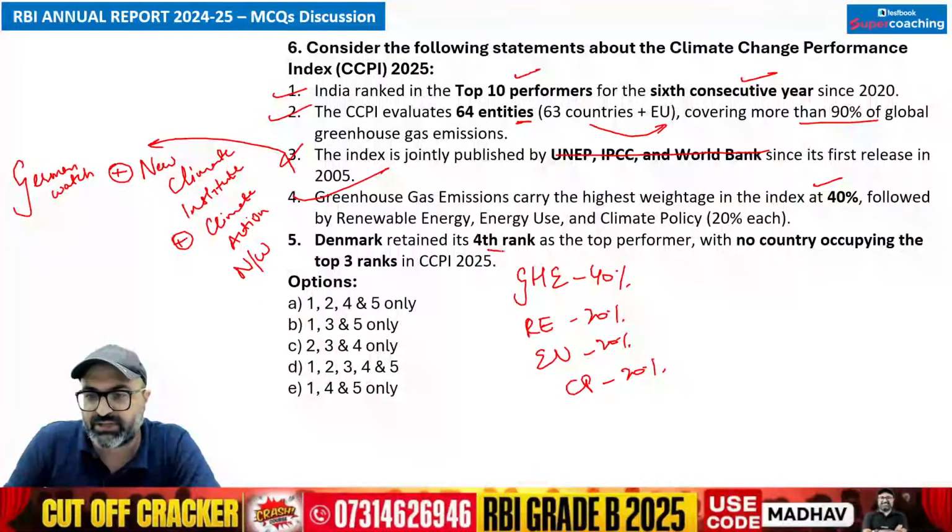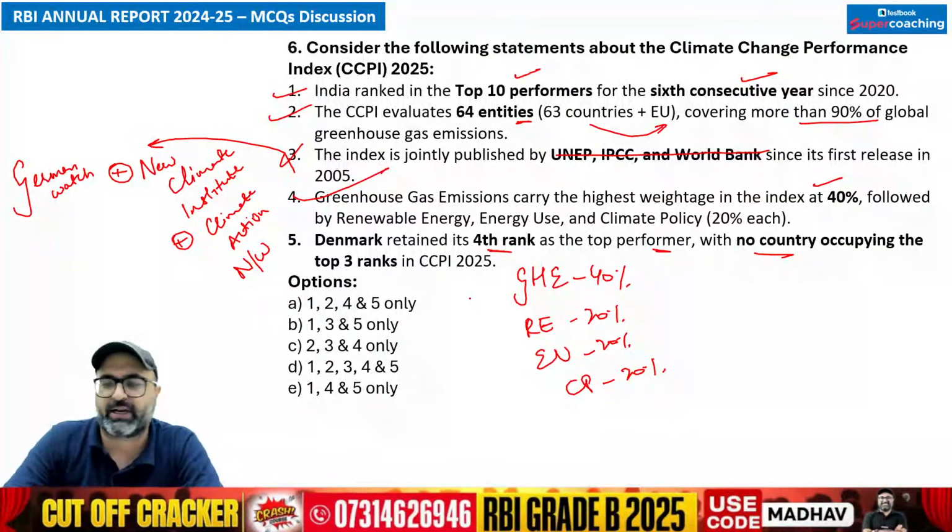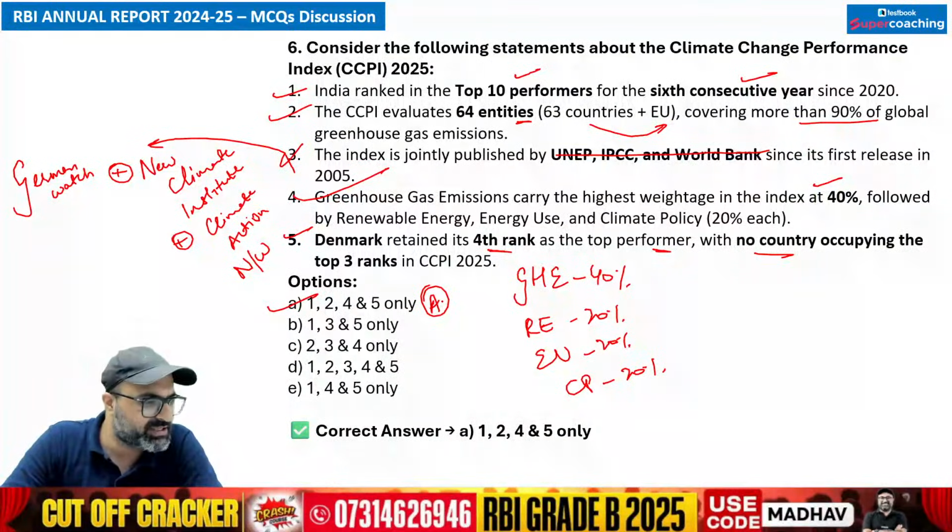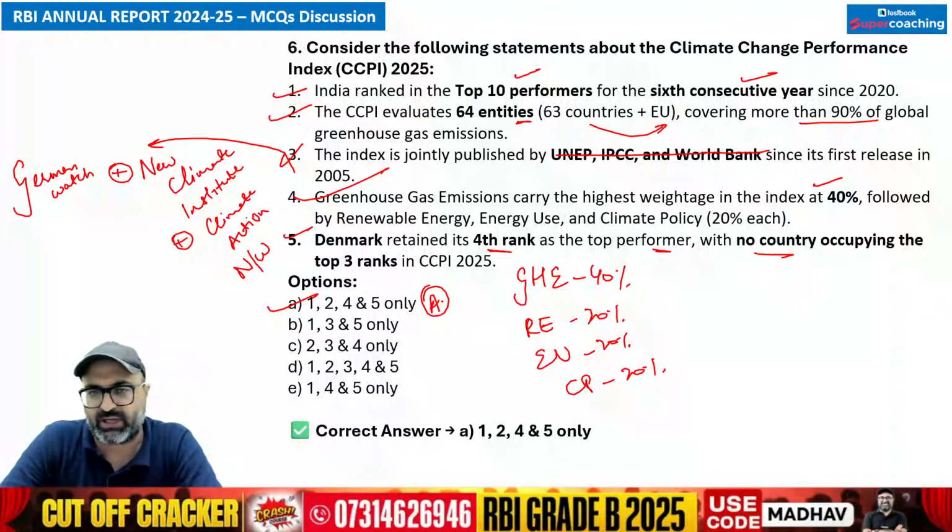Denmark retained its 4th rank as the top performer with no country occupying the top 3 ranks. That is absolutely correct. No country was given the top 3 ranks. Denmark is on the 4th, so that is correct. So the answer will be option A: 1, 2, 4, 5 are correct. Okay, understood, clear. Let us move on to the next question.